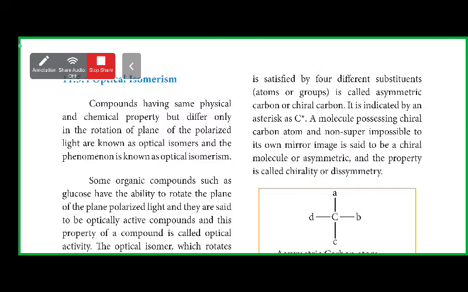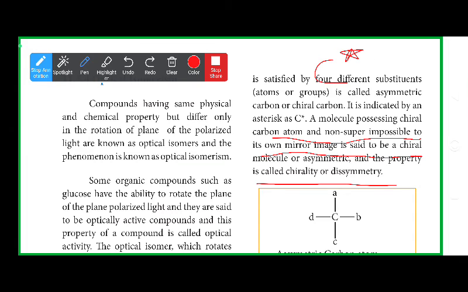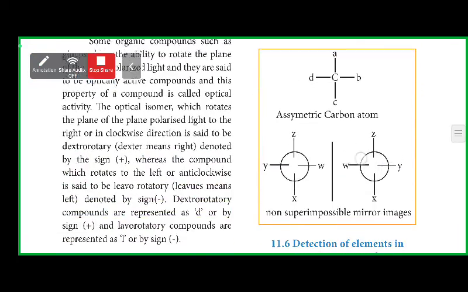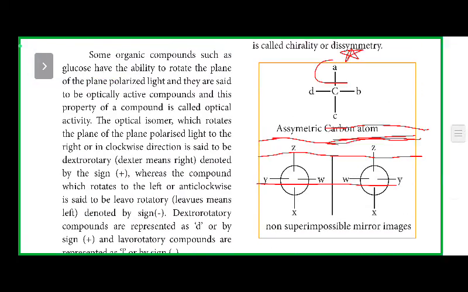So this is the condition for optical activity. A molecule must be chiral and non-superimposable. Tomorrow I will ask, what is the condition for optical activity? Chiral carbon and non-superimposable mirror image is the condition for optical activity. So you can see here the asymmetric carbon atom.